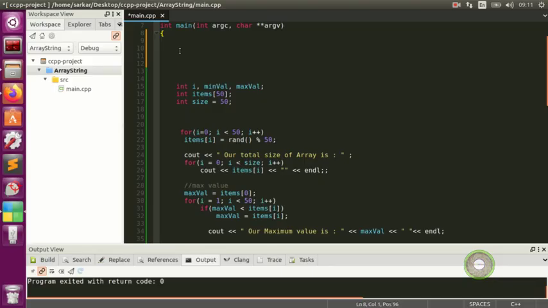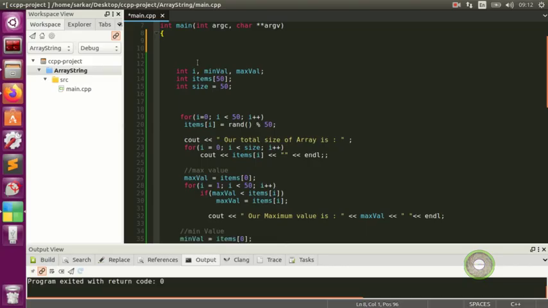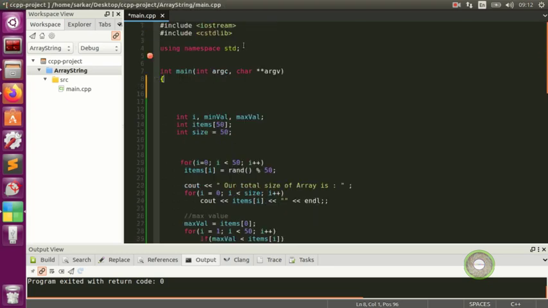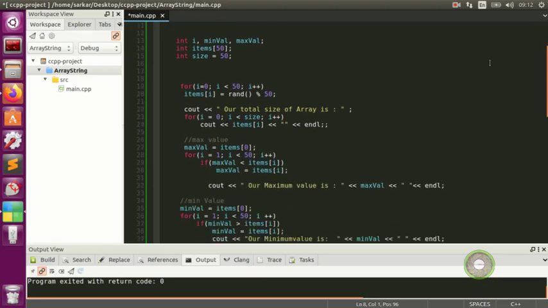bubble sort. And with the bubble sort, we go ahead with our algorithm. All right, so this is leftover from our last program, in which we found the minimum and maximum value. We still need this CSTD library, and we still need these items because of 50, or you can put a 10 or whatever, because we want to do this size 50.